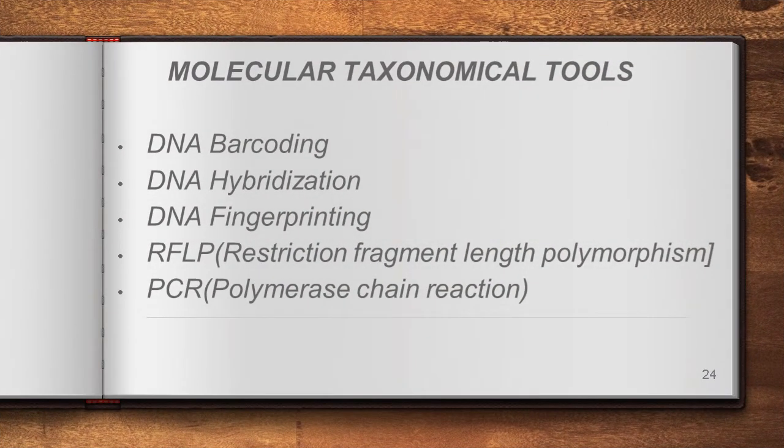Next one is molecular taxonomical tools. Molecular is maybe a new term you may not have learned in the lower classes. Moreover, it is one of the new techniques, a current technique we can say, molecular taxonomical tools. The previous topics, museum, zoological park, marine parks and books, are all helping to identify the organisms as well as to know about their characters. But in molecular taxonomical tools, the researchers are going to a minute level, even a molecule level. Exactly, we can say DNA level, even atomic level, the studies are going on. That is called molecular taxonomical tools.